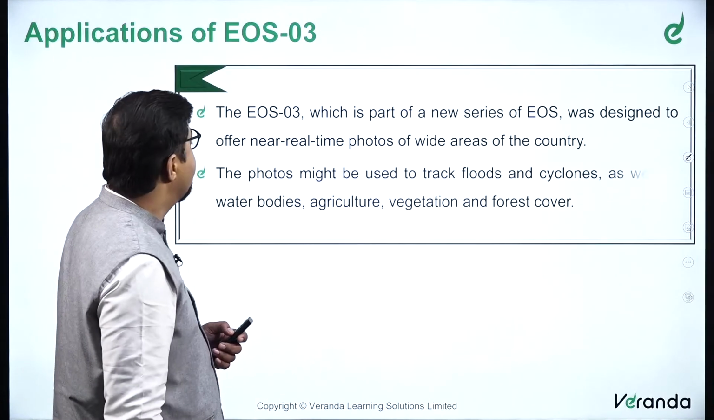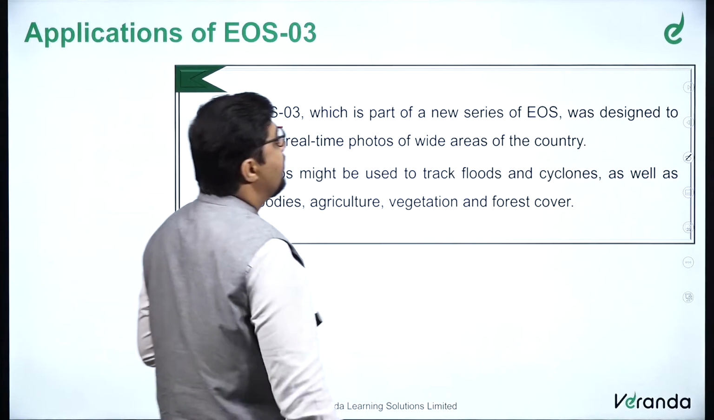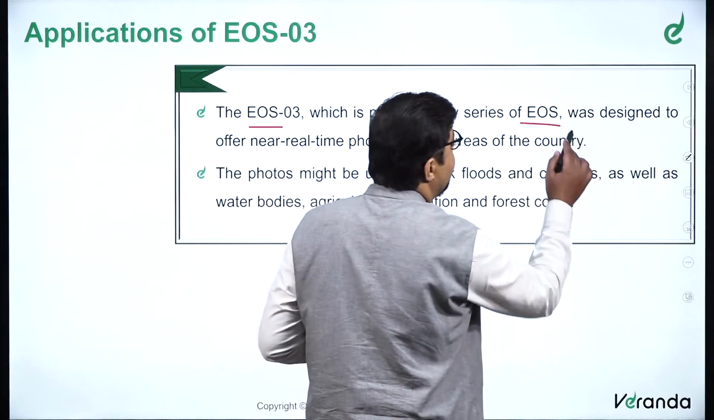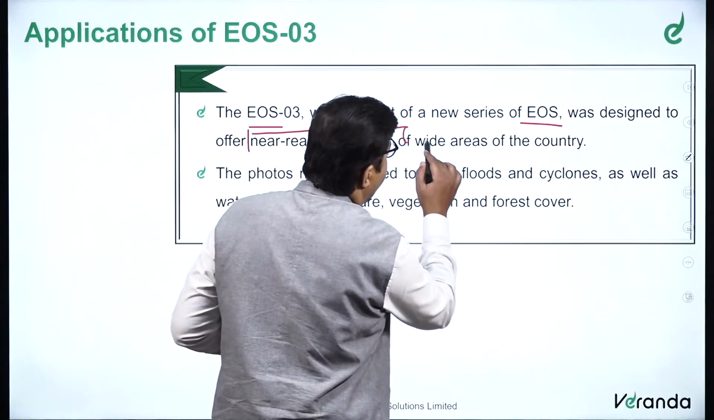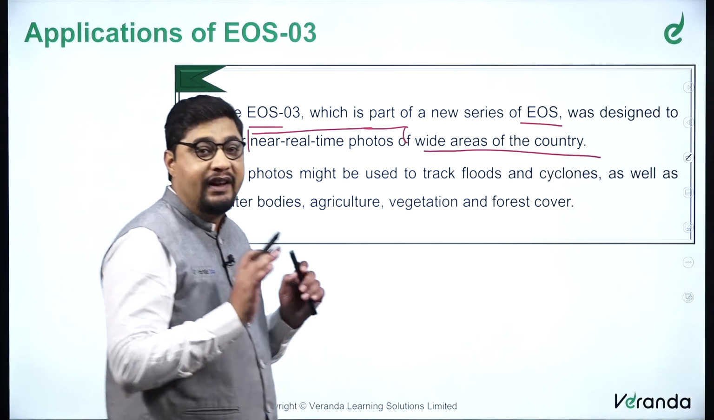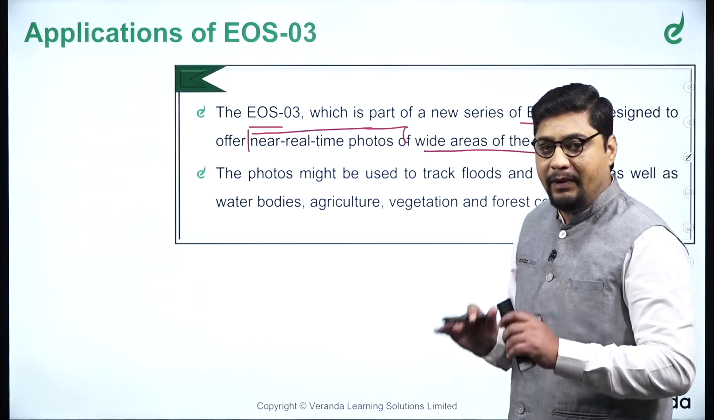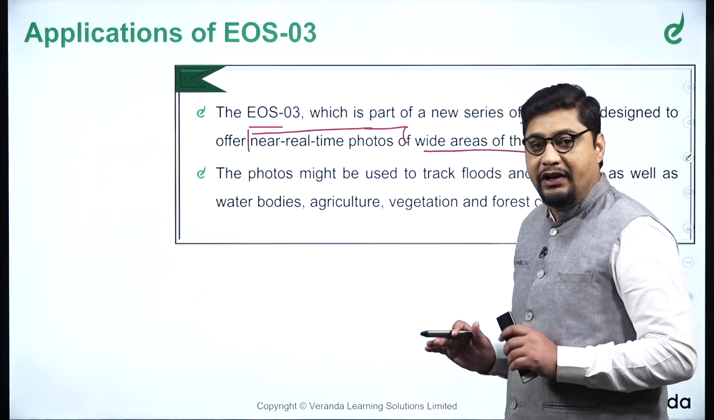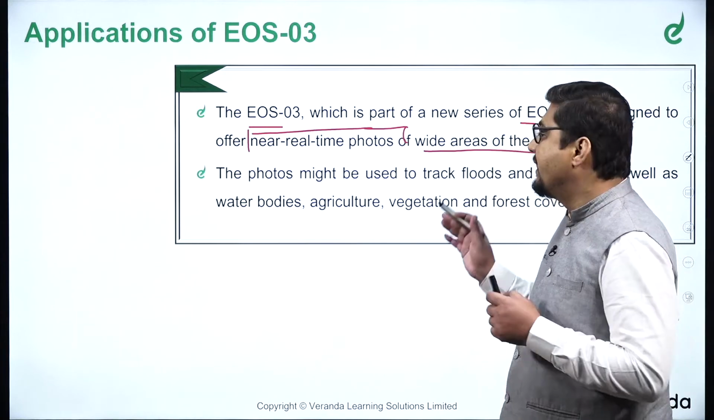Now, what were the applications of Earth Observation Satellite 03? The EOS-03, which is part of a new series of Earth observation satellites, was designed to offer near real-time photos of wide areas of the country. So simply, it was to provide real-time photos of the country. That means whatever is happening in real time in our nation can be seen from that satellite, and the satellite will take the images and send them back.